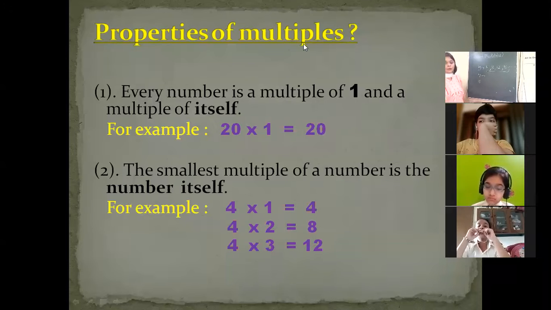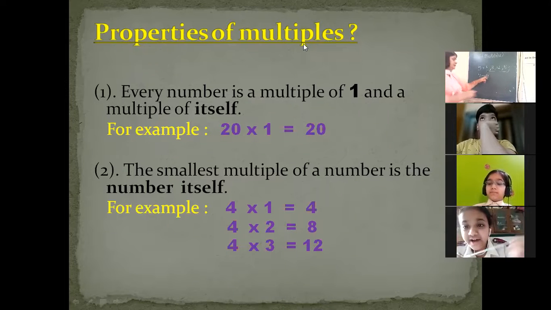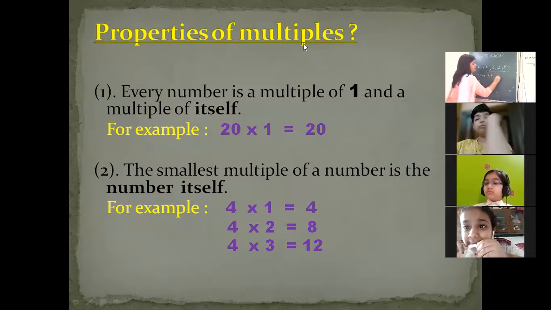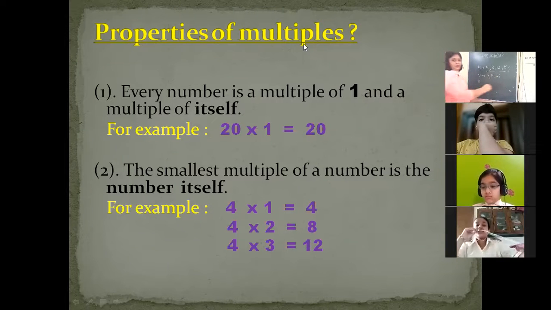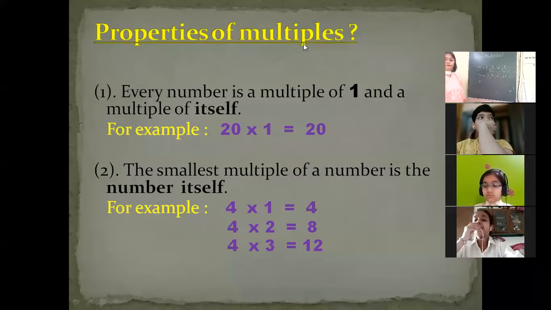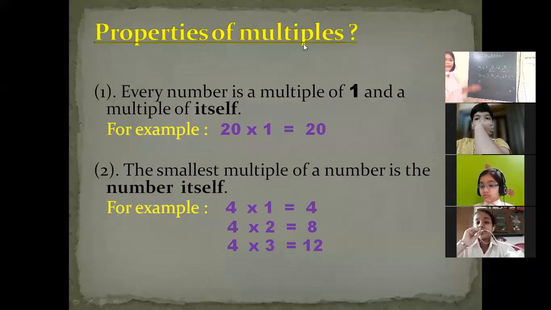How? So 7 into 1 is just 7. It will be the first multiple. So beta, it must be clear to you. It will be the first multiple as we have multiplied by 1. Second multiple will be 7 into 2, 14, this is the second multiple. Third multiple, 21. Then fourth multiple, 28. Then fifth multiple, 35, and so on. There is no limit. These are endless. You can find out as many as you want.